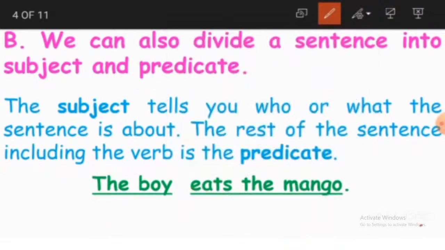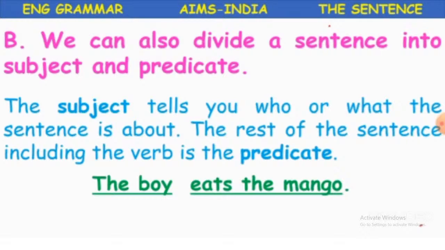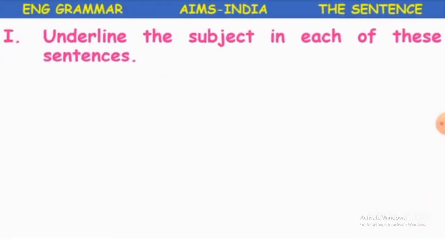Okay children, understood? So we'll see once again what the subject and the predicate are. The subject tells you who or what the sentence is about, and the rest of the sentence including the verb is the predicate. So here the boy is the subject and the rest of the sentence, where the verb eats is included, becomes the predicate. So we'll see some more sentences where we have to underline the subject.